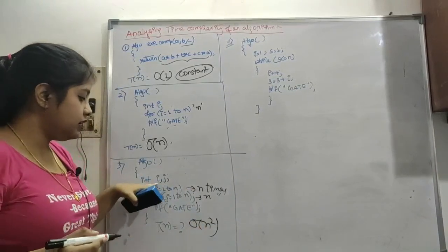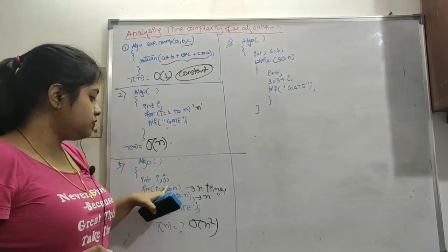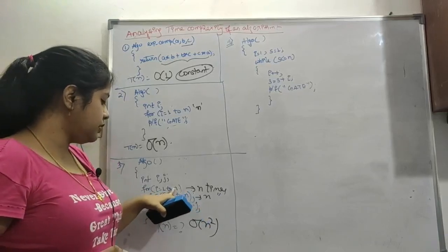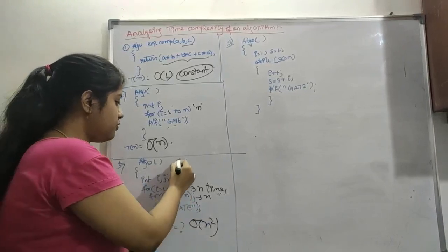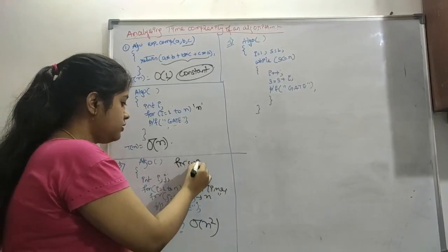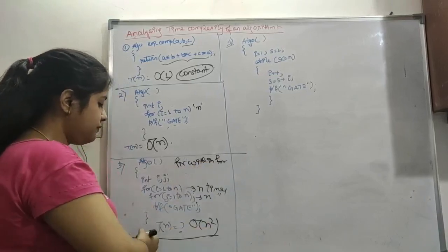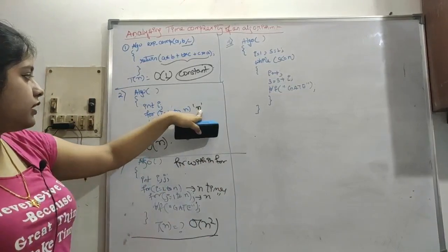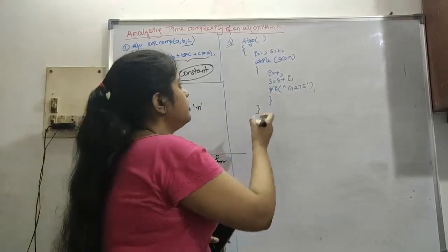When i equals 1, j will run from 1 to n. When i equals 2, j will run from 1 to n, like this. When i equals n, j will run from 1 to n. Basically this is a nested for loop, for within for, so it will take order of n square. It is just two for loops, so order of n square. Now let's see here.